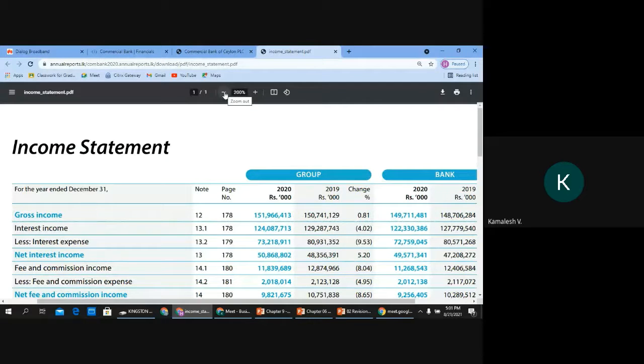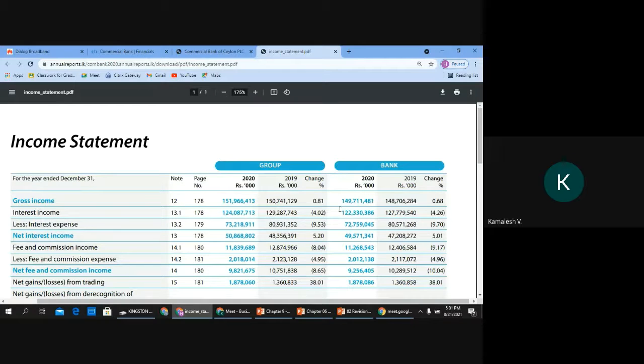You can see this. Yes, sir. Now look at this. They say income statement. Here you will see for the year ended December 31. So by reading that statement, what do you understand?